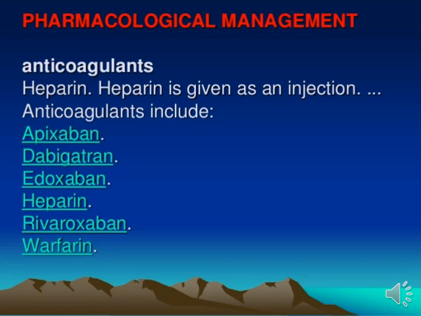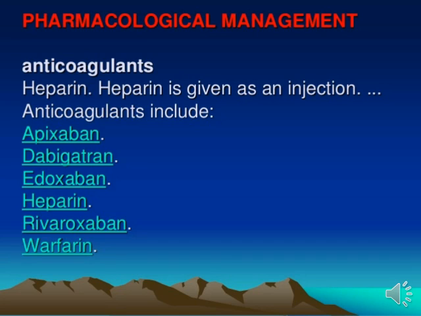For example, heparin. Heparin is given as an injection. Anticoagulant medicines have different types, like apixaban, dabigatran, edoxaban, heparin, rivaroxaban and warfarin. This kind of medicine comes under anticoagulant drugs. We provide them to maintain the coagulation process of the blood. If a person maintains proper coagulation function of the blood, then there is no chance of pulmonary embolism. Okay students, so that's all about pharmacological management.